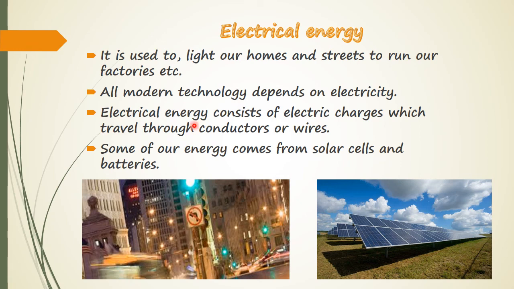So electrical energy basically consists of electrical charges which travel through conductors or wires. Okay. And some of the electricity comes from batteries or solar cells, but most of it comes from generators. Here you can see solar cells, and these are our streets, which are fully lit, and they are using electrical energy.